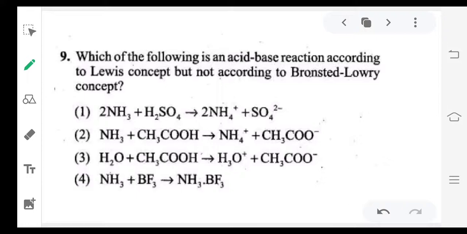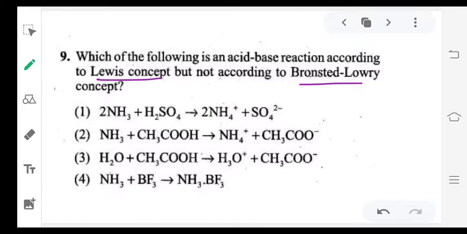Next, which of the following is an acid-base reaction according to Lewis concept but not according to Bronsted-Lowry concept? See, what is the Lewis concept, the Bronsted-Lowry concept? According to Lewis concept, acid means electron pair acceptor, base means electron pair donor. According to Bronsted-Lowry concept, acid means H plus donor, base means H plus acceptor.